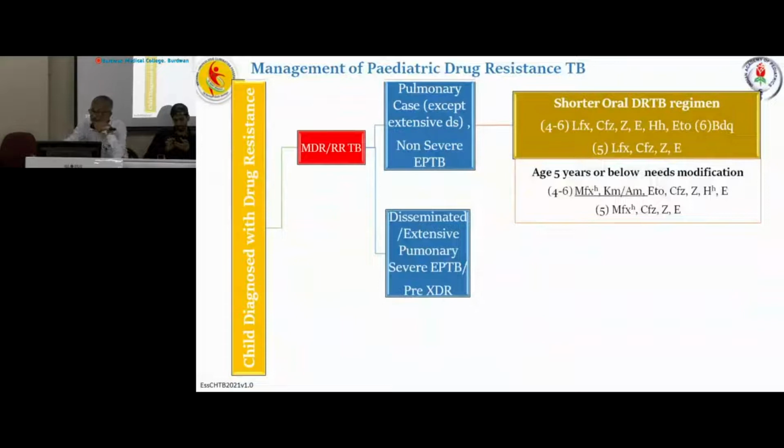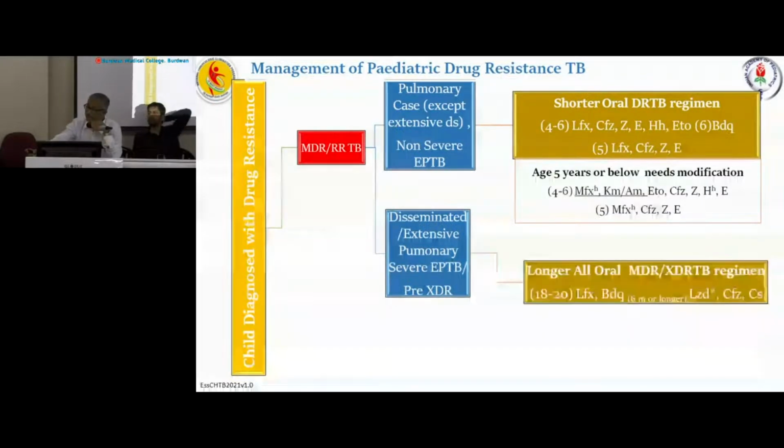For disseminated extensive pulmonary or severe extrapulmonary TB or pre-XDR, in these cases we use the longer oral MDR or XDR regimen. It is for 18 to 20 months, and there is no intensive phase or continuation phase. These 5 drugs will be given at a stretch for 18 to 20 months.